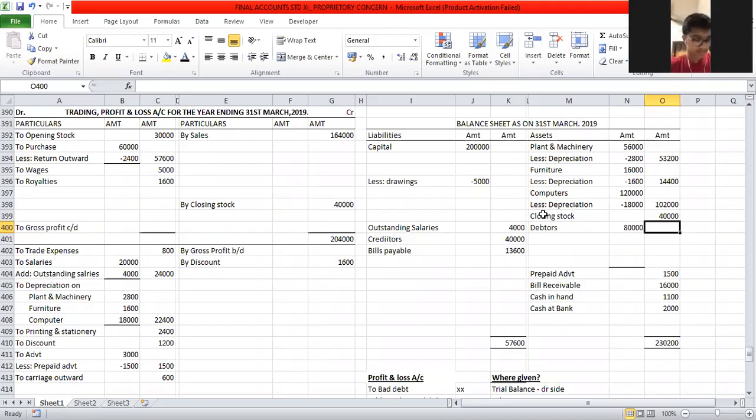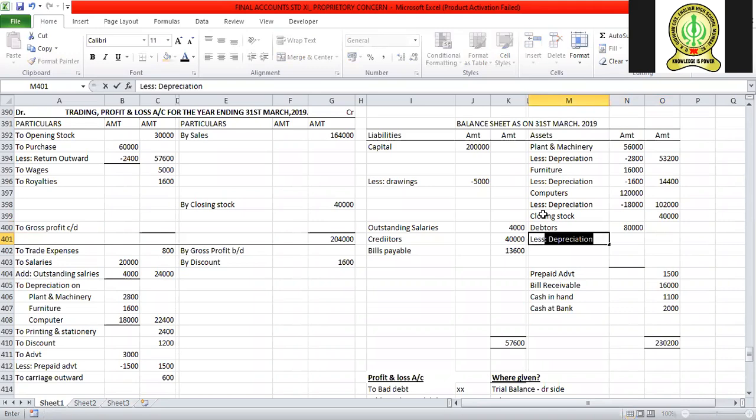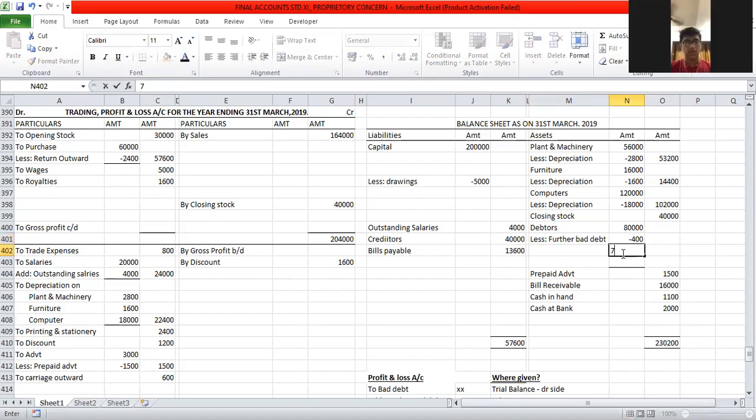In the adjustment, we will minus here. Less further bad debt. How much is given? 400. Further bad debt, that is given is 400. 80,000 minus 400 comes to 79,600. Less new RDD. Less new RDD.